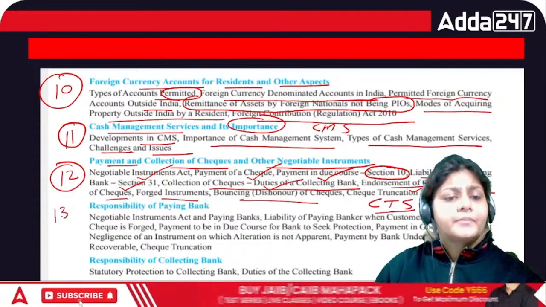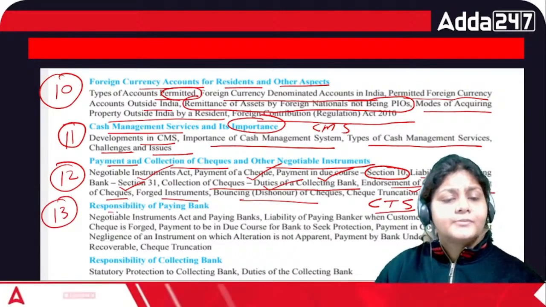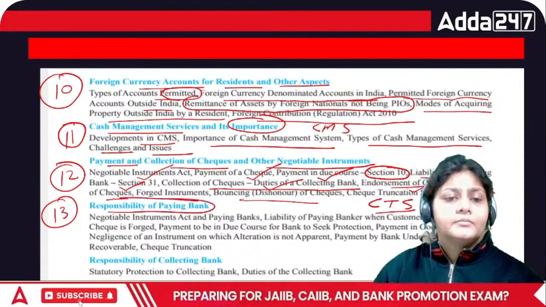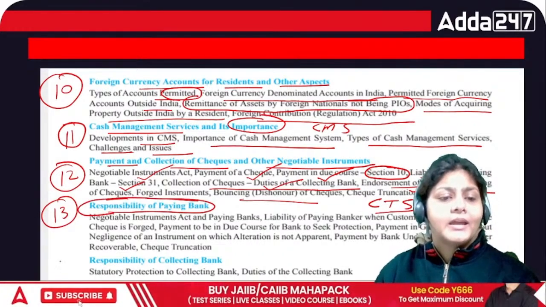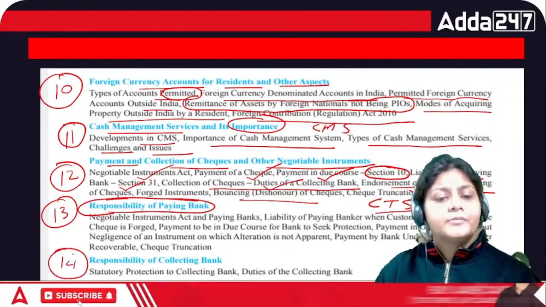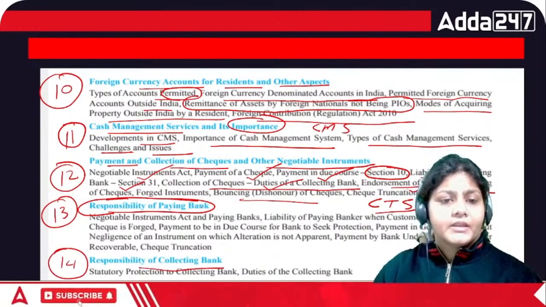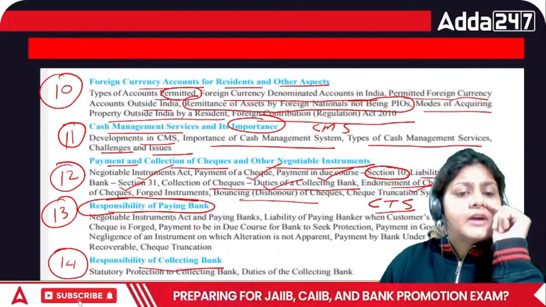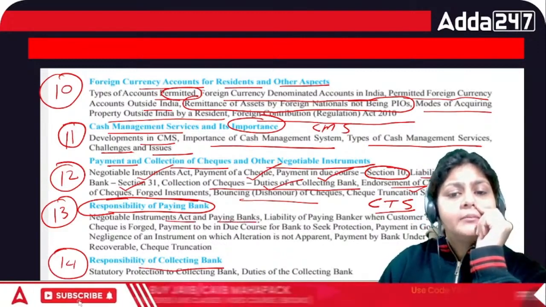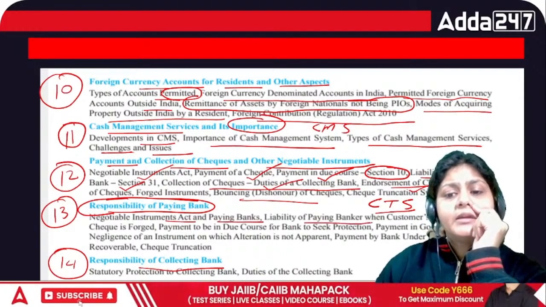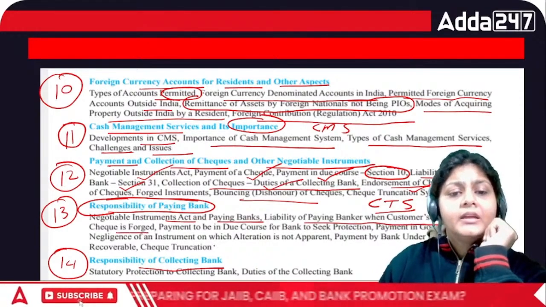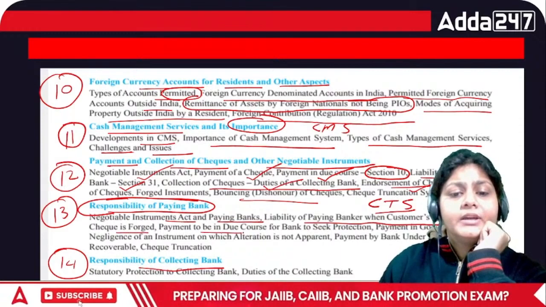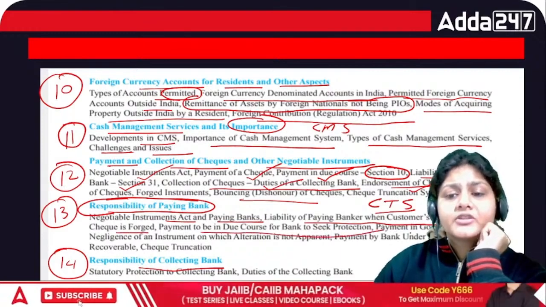Then we have chapter number 13, right? Responsibility of paying bank. So that is, what is the responsibility of the paying bank and what is the responsibility of the collecting bank. Okay, so the NI Act we have to cover here. Then paying bank: liability of the paying banker when the customer's signature on the cheque is forged. Then payment to be in due course for the bank to seek protection.